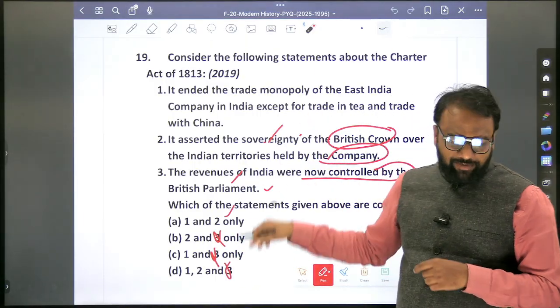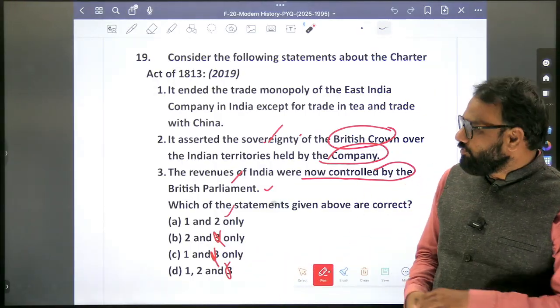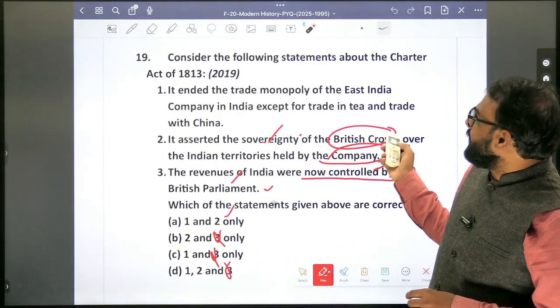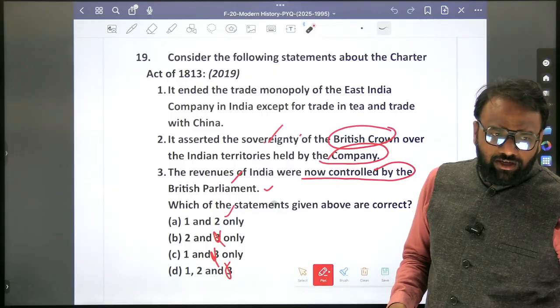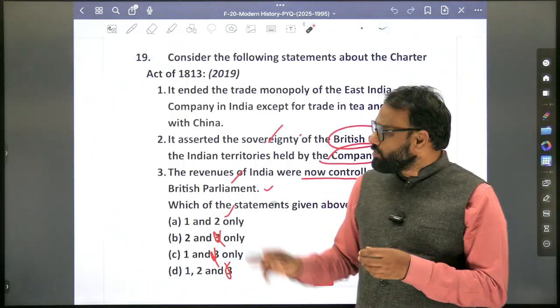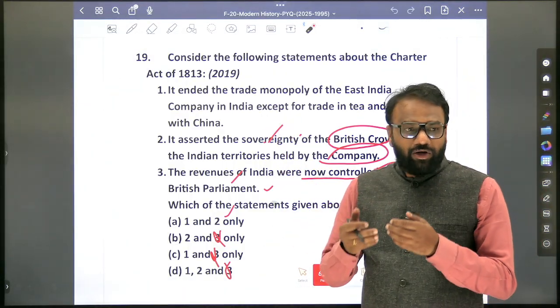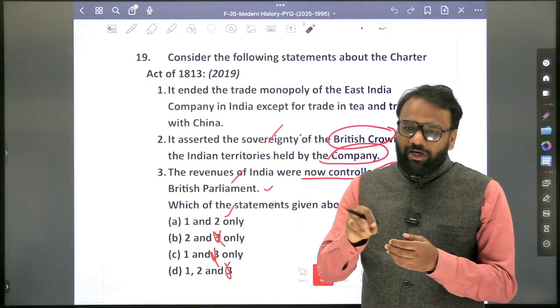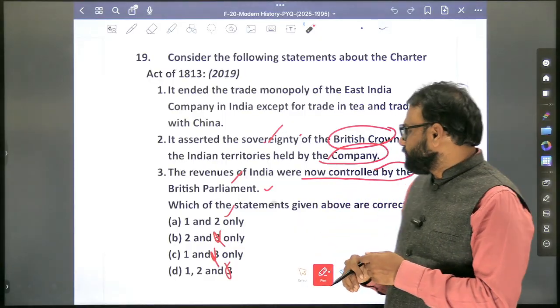So here you will revise all those things, starting from Pitt's India Act and the Regulating Act of 1773. There we will focus at the superficial level. But when it comes to 1813, as they have repeatedly asked the question, we will focus on the detailed aspects.